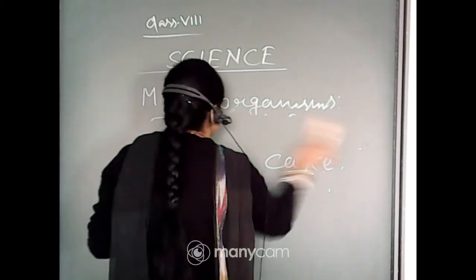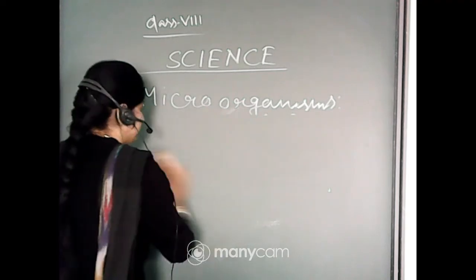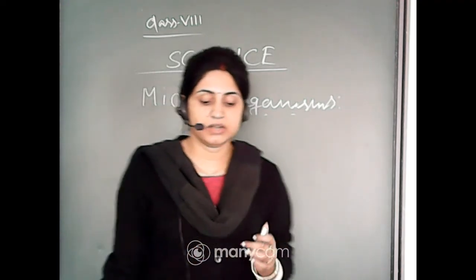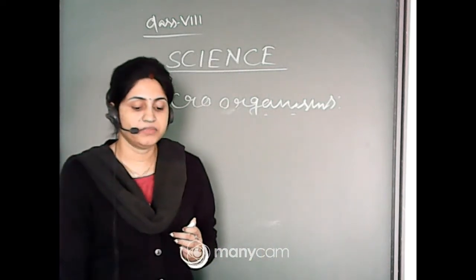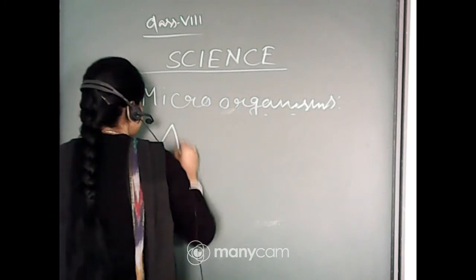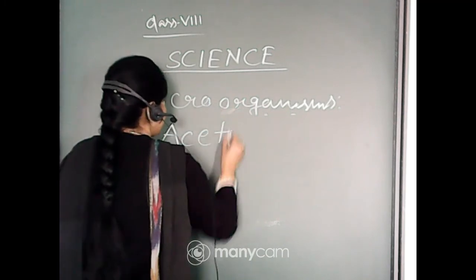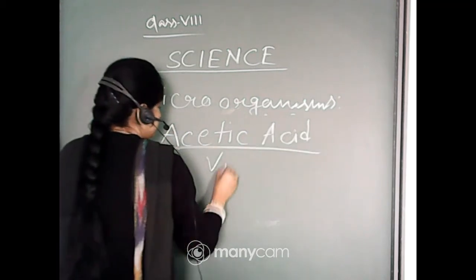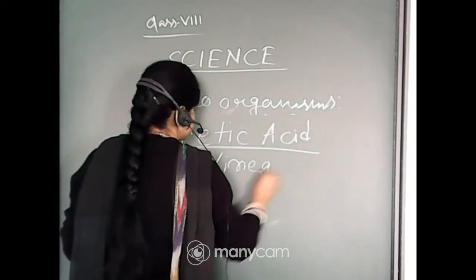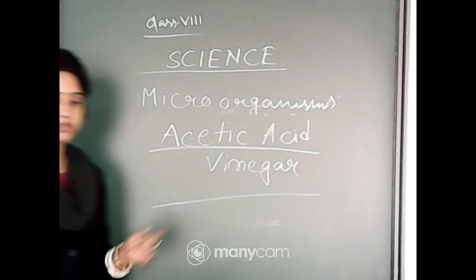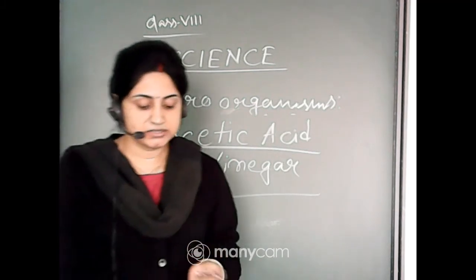Commercial production, that is the yeast, the microorganism used for the large scale production of alcohol, wine and acetic acid. So what is another name of acetic acid? Another name of acetic acid is vinegar. Okay, so vinegar, the chemical name of vinegar is acetic acid. Yeast is used for commercial production.